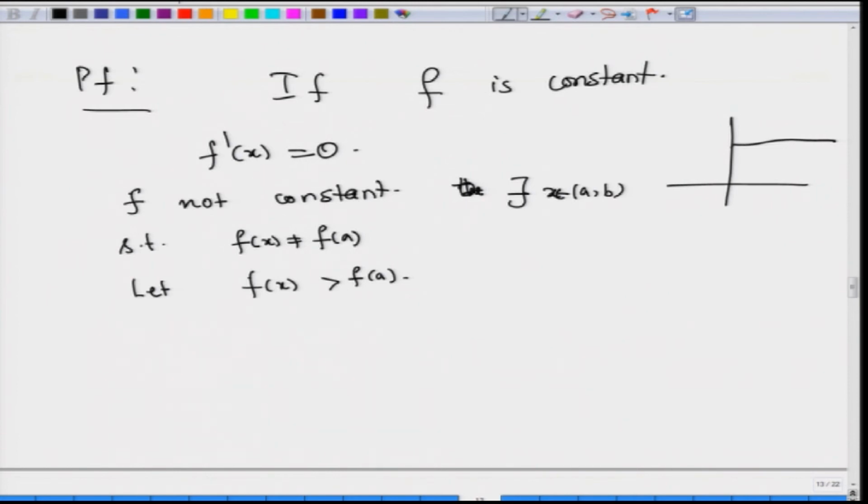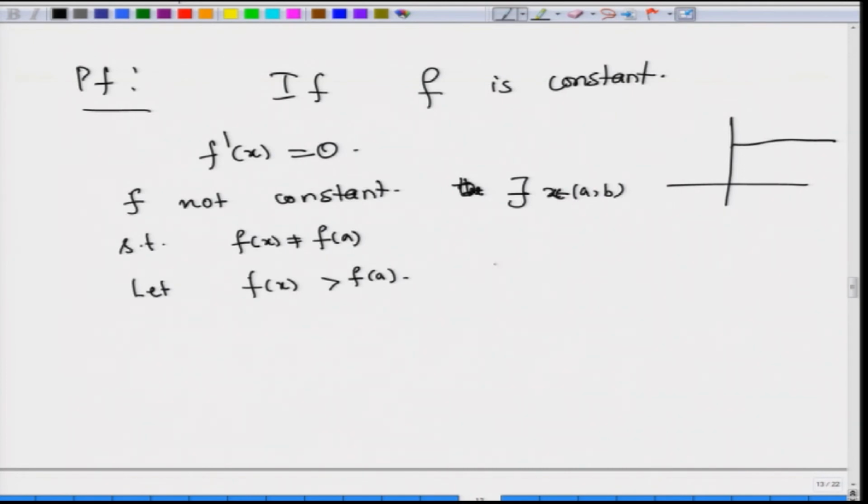Then, now f is a continuous function on A B. Therefore, it is going to be bounded, and not only bounded, it is going to attain the maximum.